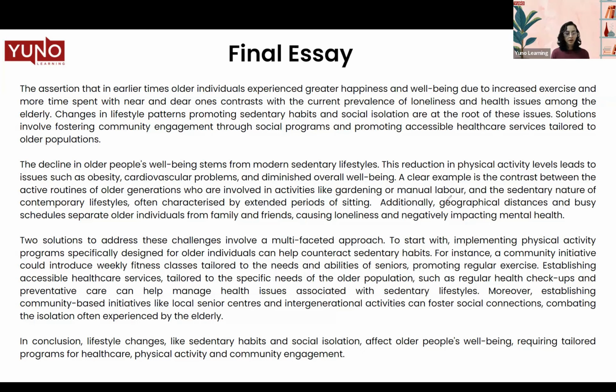When you join these two clauses together to form a sentence, that is when you form a complex sentence. For example, establishing accessible healthcare services, tailored to the specific needs of the older population, such as health checkups and preventive care, can help manage health issues associated with sedentary lifestyles.